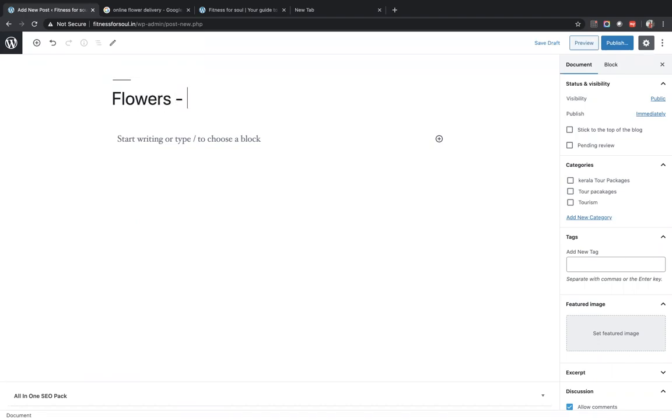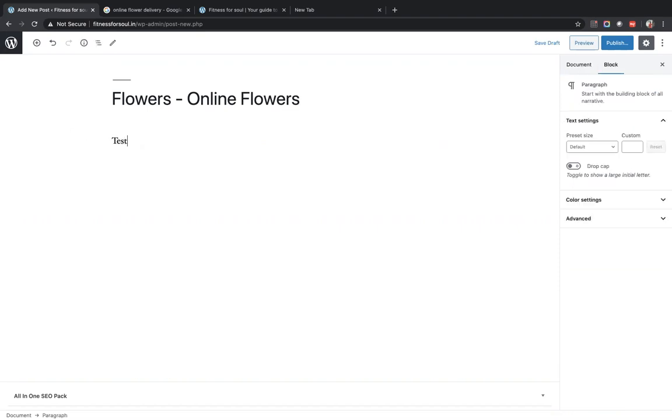Flowers and online flowers. So test content. So this is how you ideally create a blog. It's exactly the same. The interface is exactly the same as a page. It's just that the intent of a blog page is different. It talks about a specific topic in detail, as I was mentioning before.